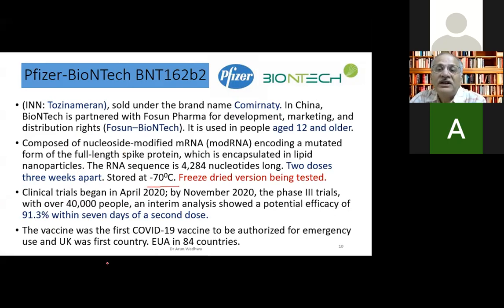And these clinical trials were done last year. And the efficacy was found to be 91.3%. The point to note is that this was measured within 7 days of the second dose. So 7 days only. And it was the first vaccine to be authorized for emergency use, and not in America, but in UK.